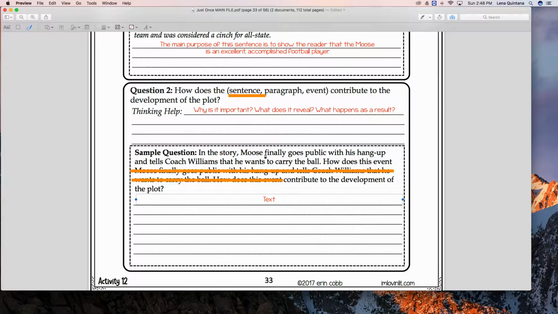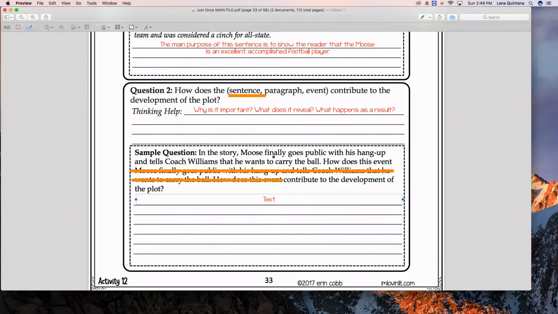If he didn't do this, we would never know that his dream of carrying the ball was something real to him, and he was basically obsessing over it, remember? Because this is his hang up. He was hung up on this idea of carrying the ball. And even though he was named all-state, and he was this awesome football player that colleges were calling, nobody knew that he had this hang up. He wanted to carry the ball. He wanted to see what it was like.